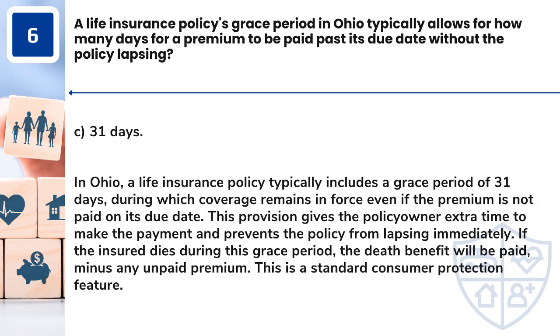Answer: C. 31 days. In Ohio, a life insurance policy typically includes a grace period of 31 days, during which coverage remains in force even if the premium is not paid on its due date. This provision gives the policy owner extra time to make the payment and prevents the policy from lapsing immediately. If the insured dies during this grace period, the death benefit will be paid, minus any unpaid premium. This is a standard consumer protection feature.